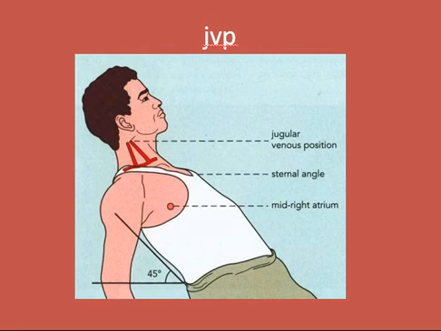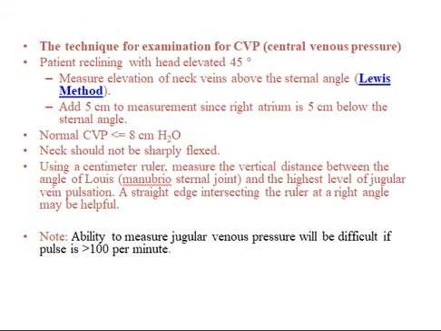This is the right patient position to check the jugular venous pressure. The technique for examination of central venous pressure. Patient reclining with head elevated at 45-degree angle. Measure elevation of the neck veins above the sternal angle. This is called the Lewis method. Add 5 cm to the measurement since the right atrium is 5 cm below the sternal angle.